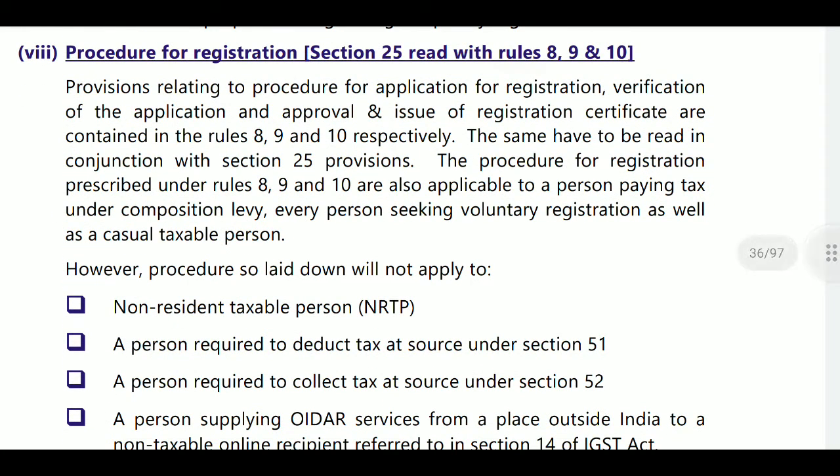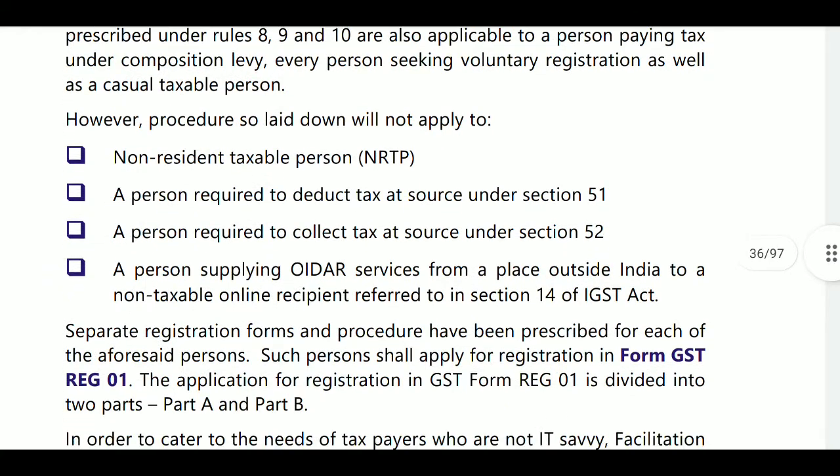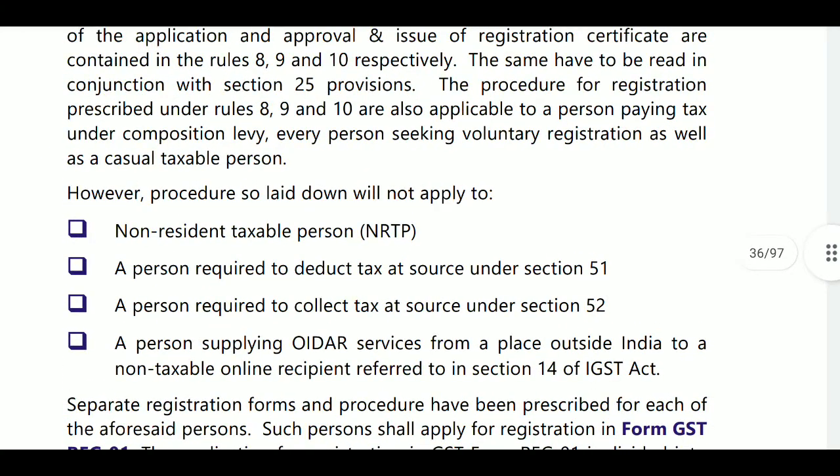Rules 8 to 10 are the provisions related to the procedure for application for registration, verification, application and approvals, and registration certificate. Rules 8, 9, 10 are applicable the same as section 28. However, the procedures laid down will not be applicable to everyone. Rules 8, 9, 10 are all applicable to persons under the composition scheme, persons taking voluntary registration, as well as casual taxable persons. These 3 persons are covered by those rules, but the following 4 persons are not.